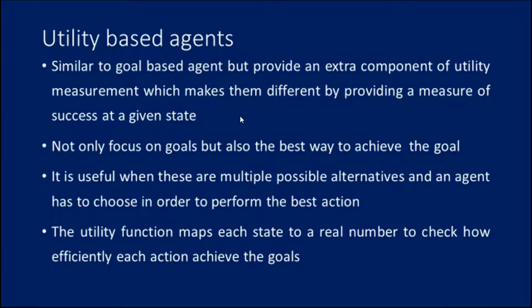We consider a taxi driver robot as an example to entirely understand the difference between goal based agent and utility based agent. A goal based agent will consider a particular way to reach the destination, although some more sophisticated ways to reach the destination are not considered. On the other hand, a utility based agent will consider the best one through the utility function. If there is a conflict between goals, the utility function specifies the appropriate trade-off, and that's the difference.